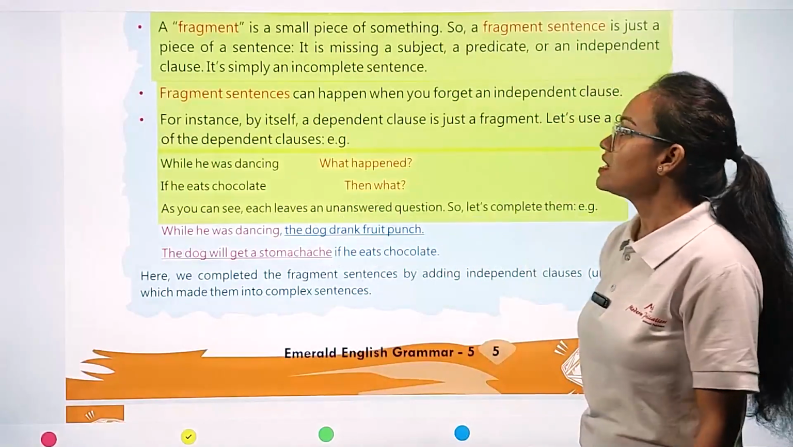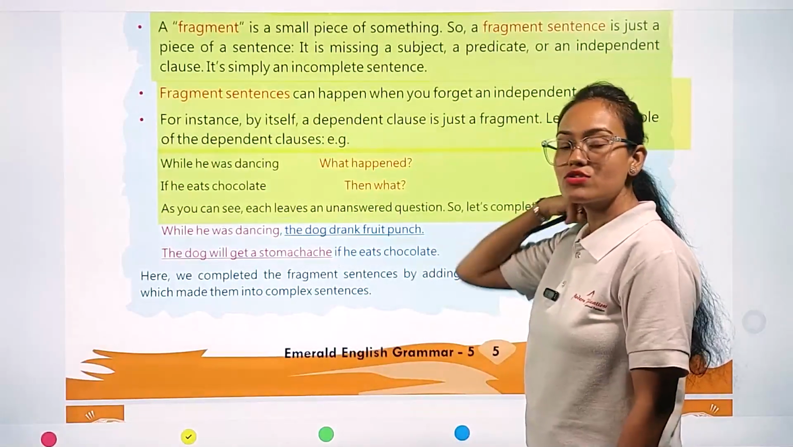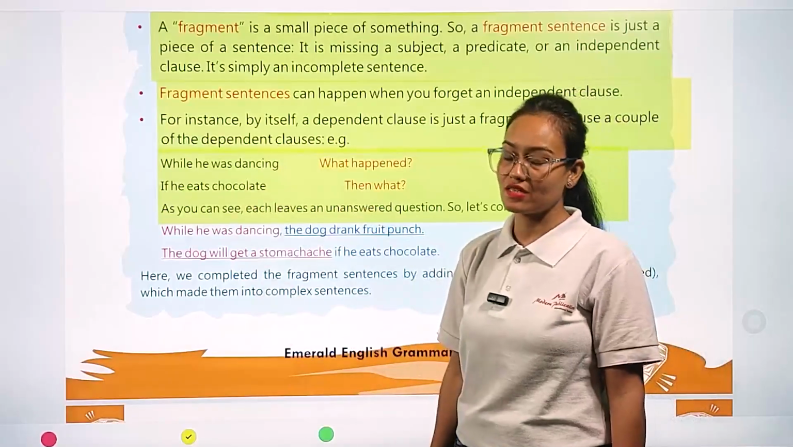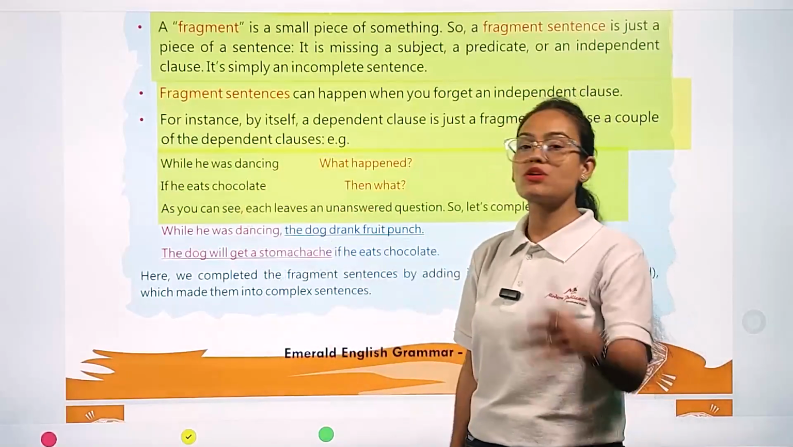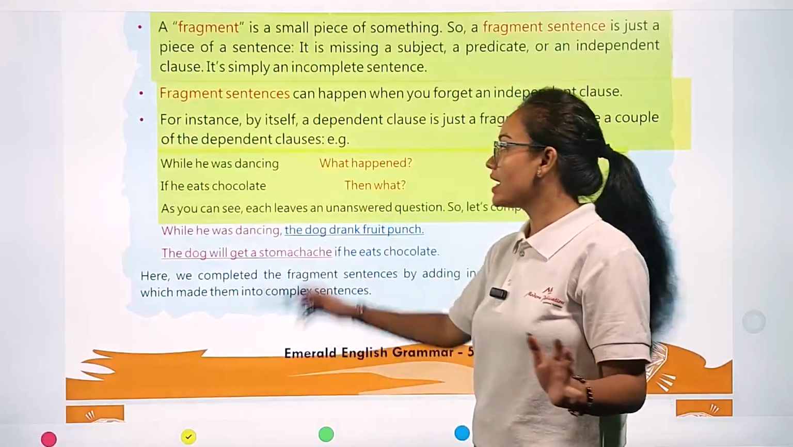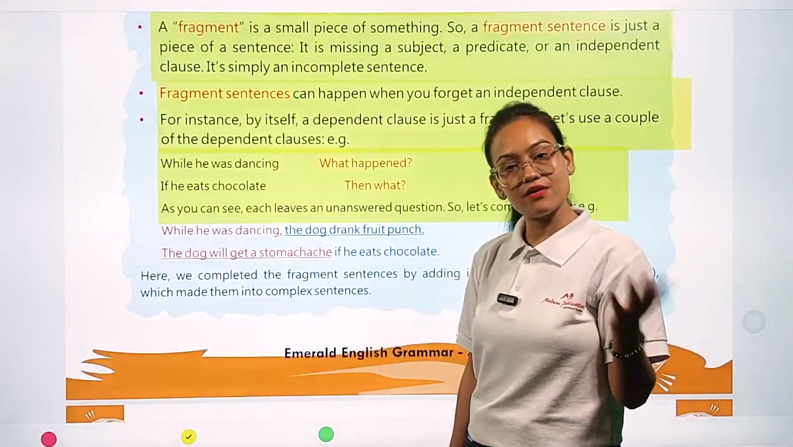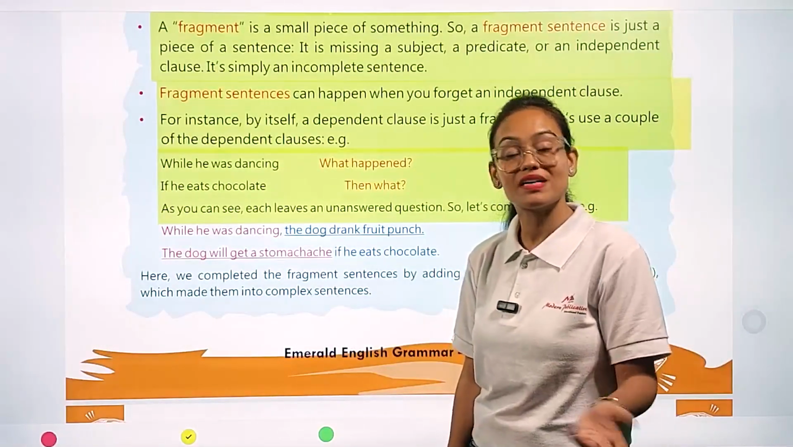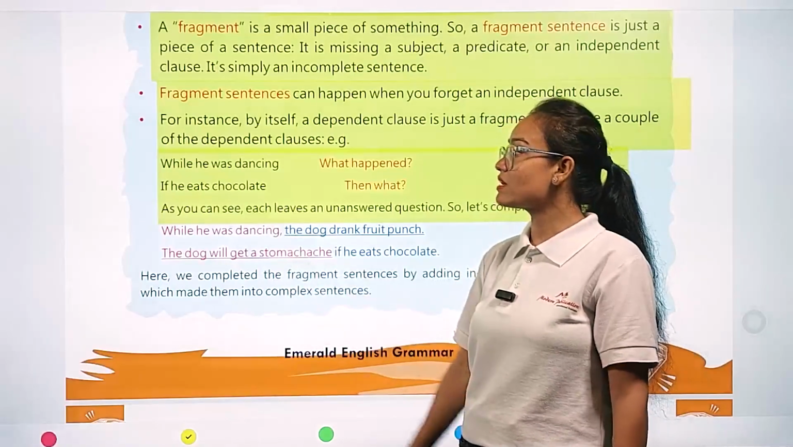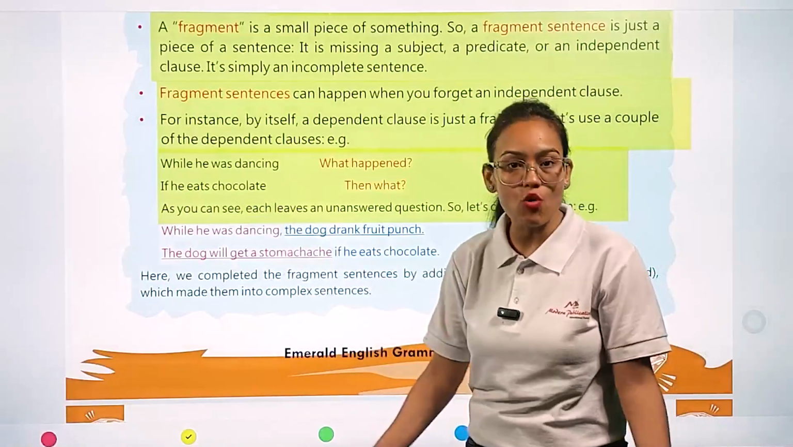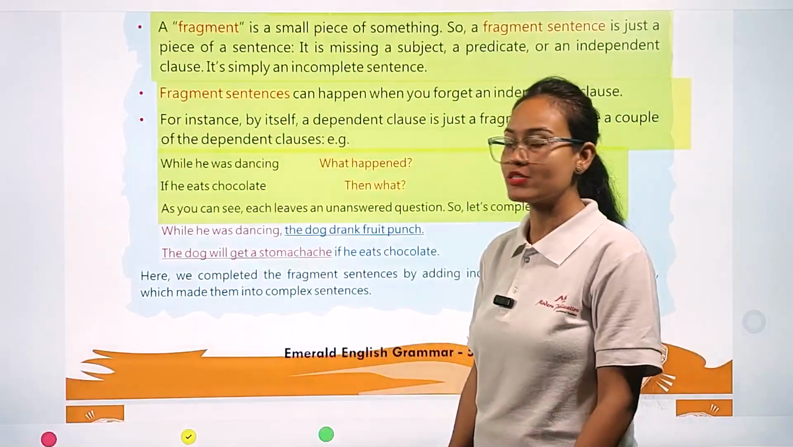So let's complete them. So my dear students, whenever you see such incomplete sentences like "while he was dancing," this is incomplete. Here you don't know what happened. If he is dancing, then what happened? It is incomplete. Similarly, the second one, "if he eats chocolate, then what?" It is also left incomplete. Okay.